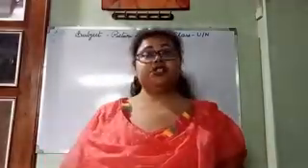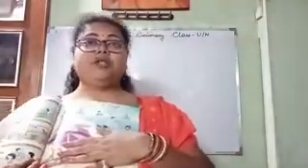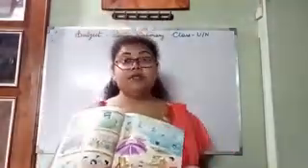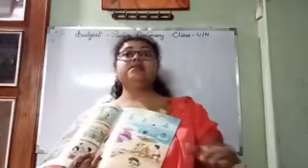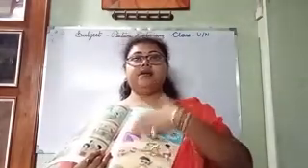Okay, in picture dictionary, what are we going to read today? Beach. Okay, about beach. Take out page number 33. Beach means sea, shore. Okay, there will be sea and here sand.